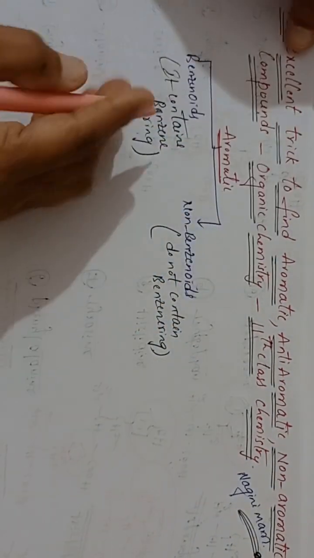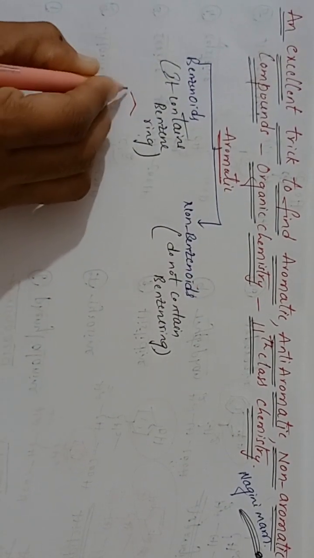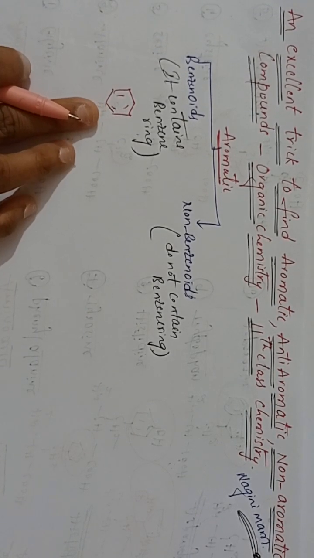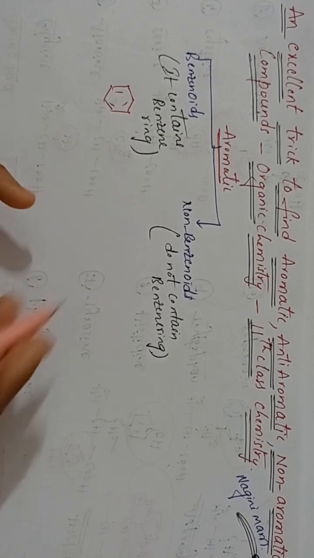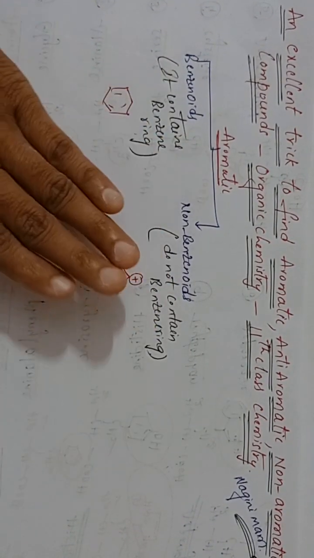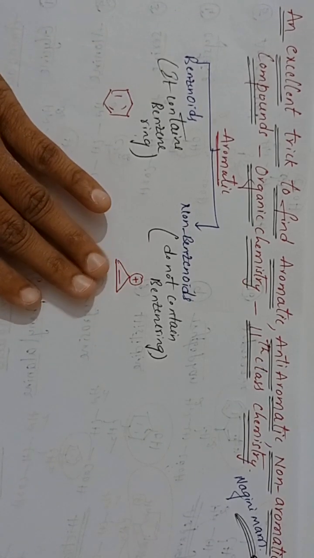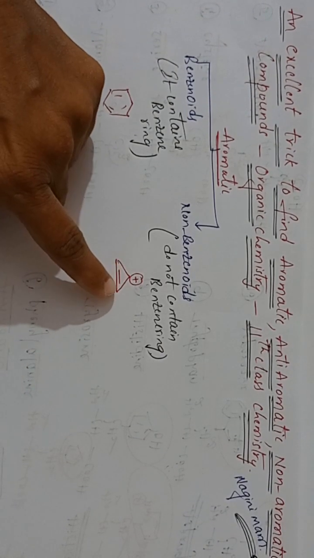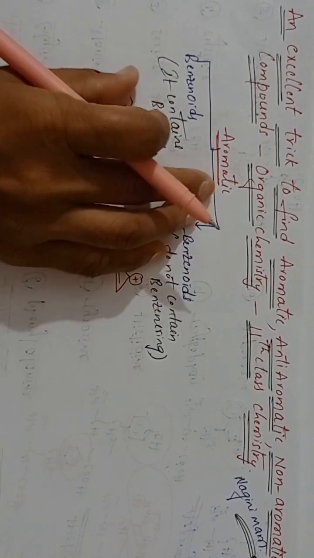For example, benzenoid, see here. This is a benzenoid compound. Take just one benzene ring. Now if you take a non-benzenoid compound, see here, is there any benzene ring? No, it is just a cyclic structure. It is not a benzene ring. Those which do not contain benzene are called non-benzenoid. But it belongs to aromatic compounds, students. It is a cyclic compound, and every carbon undergoes sp2 hybridization. All those conditions we will discuss later. So this is about aromatic compounds.